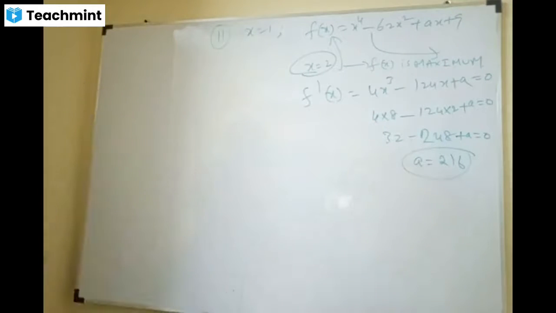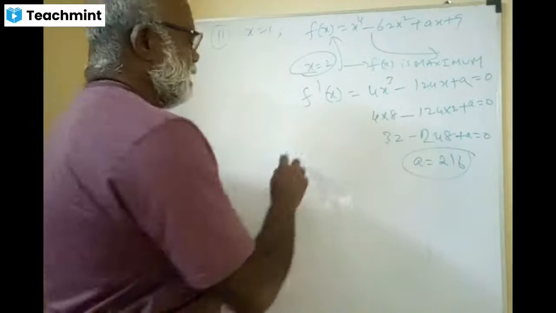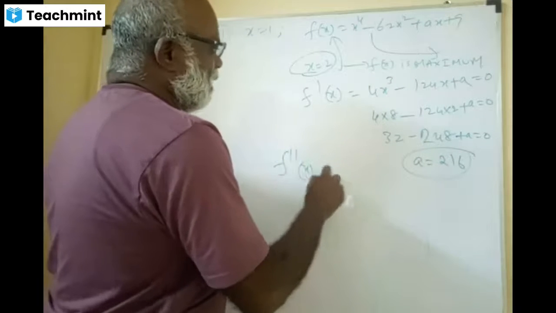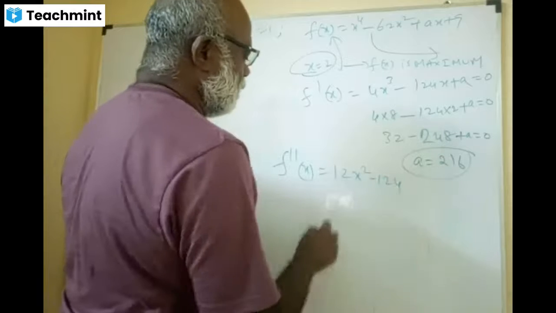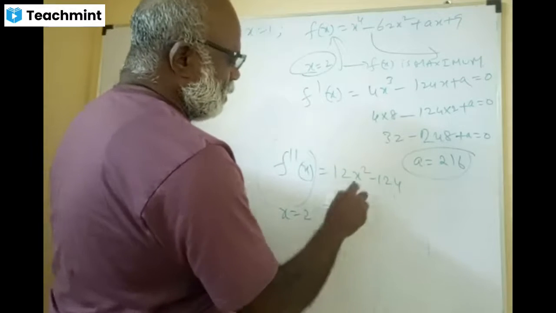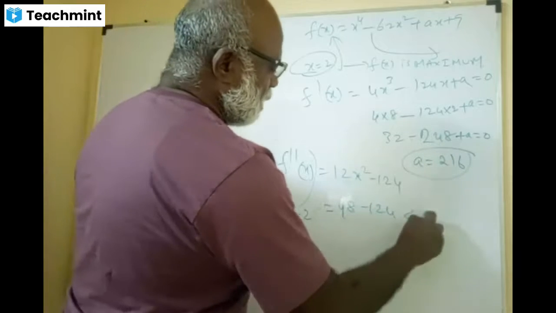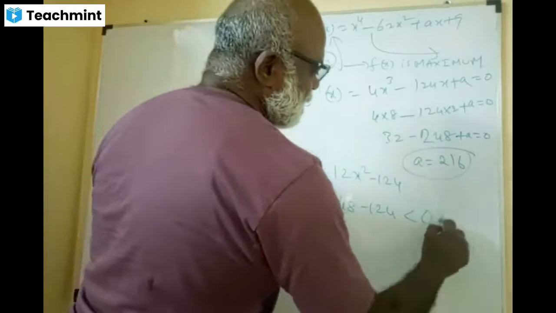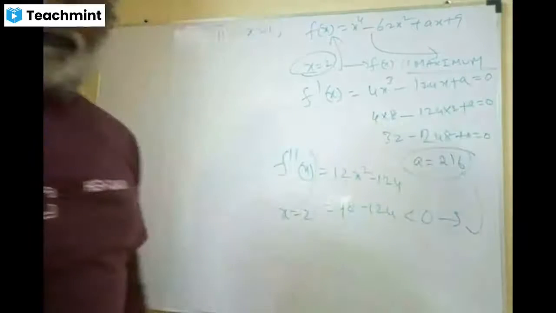F double dash x, if you find it, you get 12x square minus 124. Put x equal to 2 here, you get 48 minus 124, which is negative, hence it has a maximum. Correct. What he said is correct.